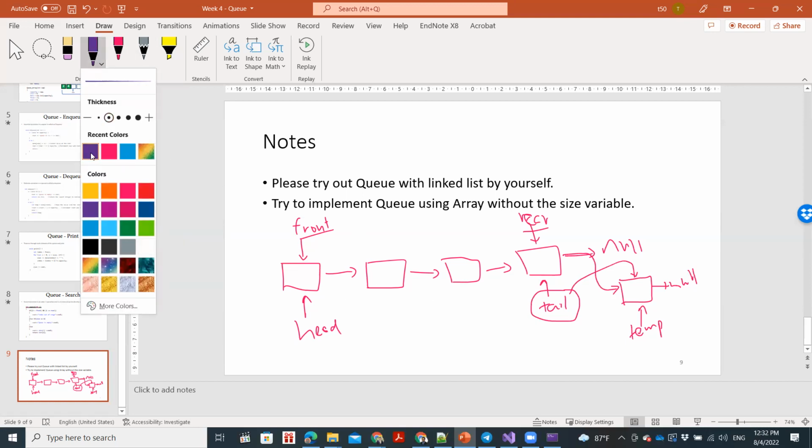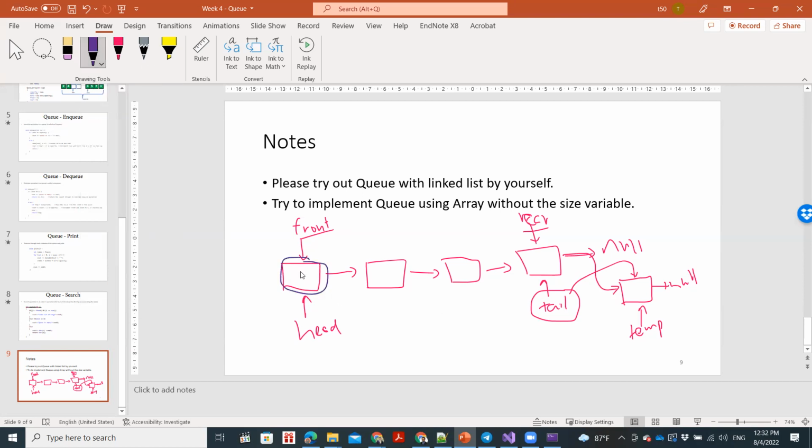Okay. What about DQ? For DQ, we'll be taking values from over here, right? So we'll be taking this guy out. In order to do that, you can simply create a temp node, a temp variable, point to this guy, and shift the head from here to here, right? So that will be the DQ operation. Clear? Any questions?